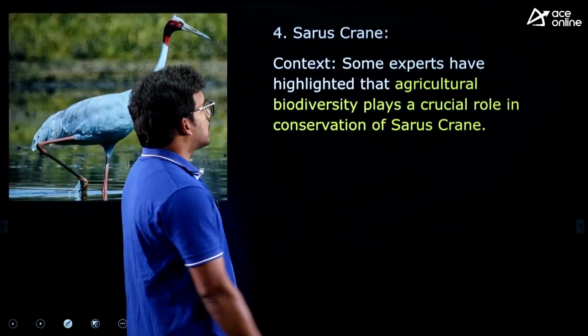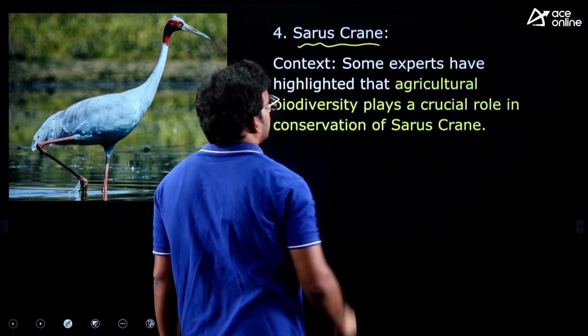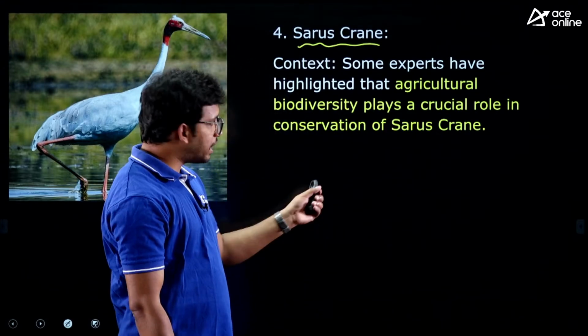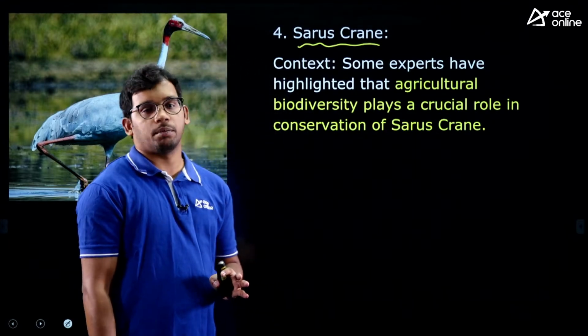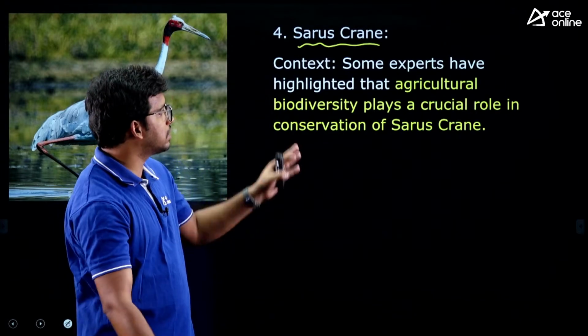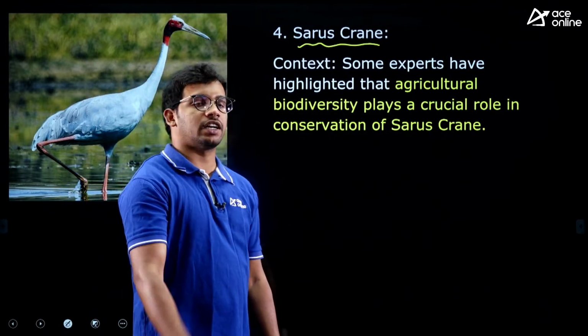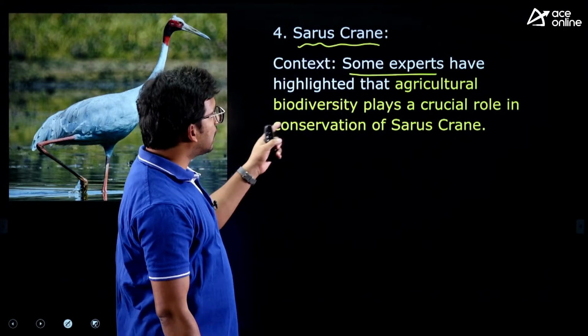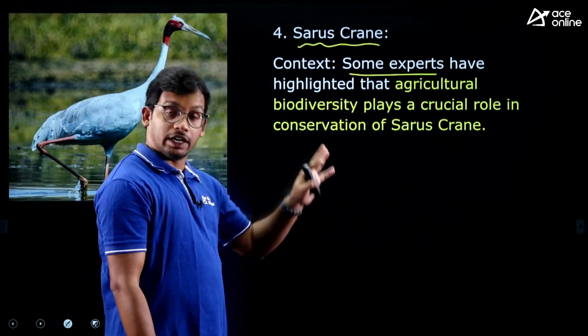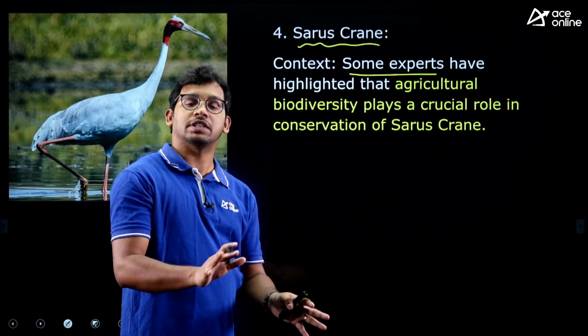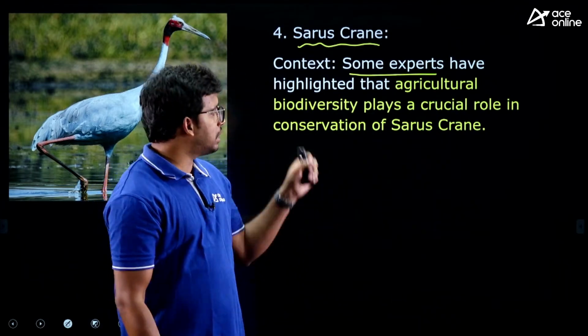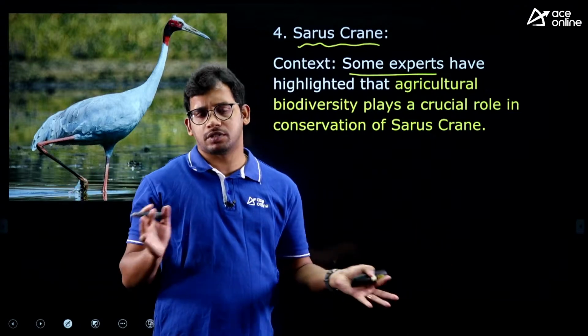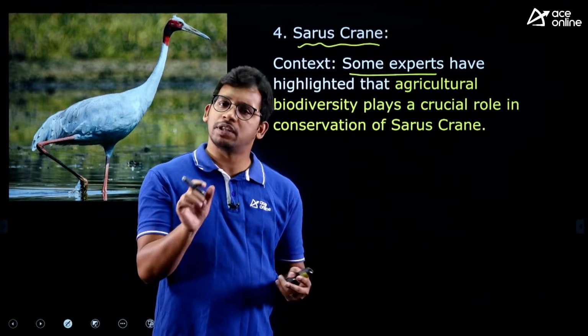Next one, Sarus crane. It is a bird species which is important for our environment. There was an article in Times of India where some experts highlighted agriculture biodiversity. Agriculture biodiversity means having diversified crops or a diversified environment. Bio means life, right?